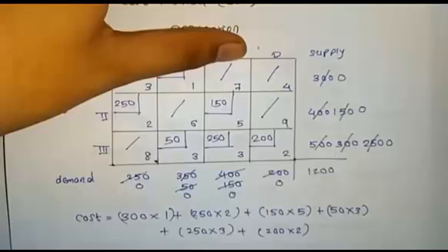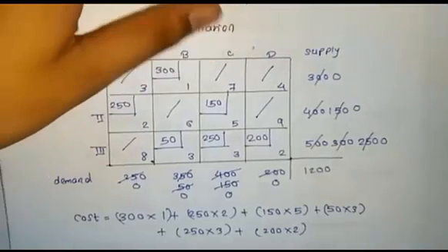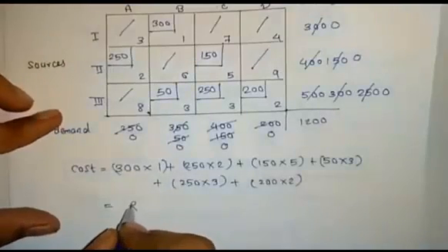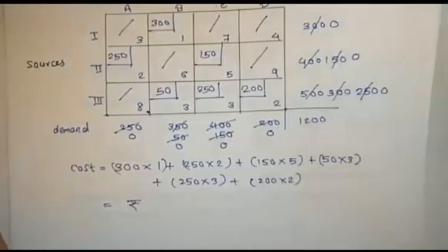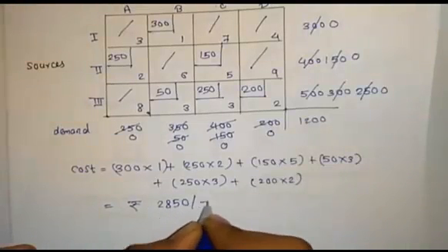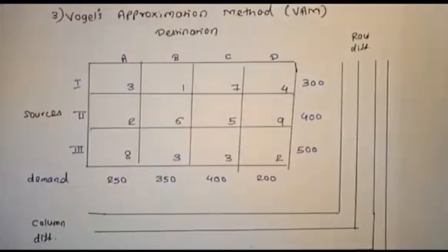We have to check as per the rule m plus n minus 1. There are 3 rows, 4 columns, so 4 plus 3 minus 1 is 6. We have to allocate 6 values. The total cost will be rupees 2,850.